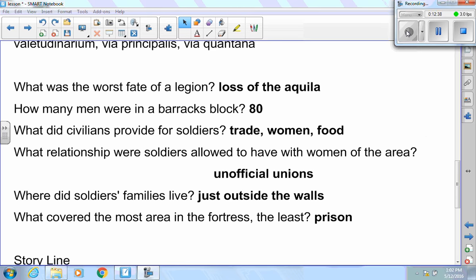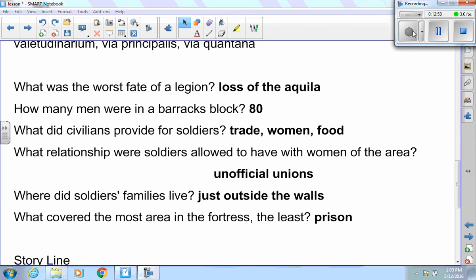The question is, what was the worst fate of a legion? It was the loss of the Aquila. That would be very bad. They would have to regain control, or they would have been completely embarrassed and not get to go back home.